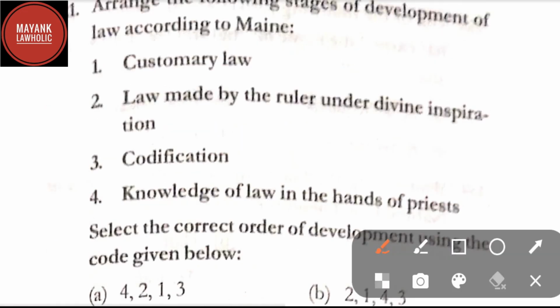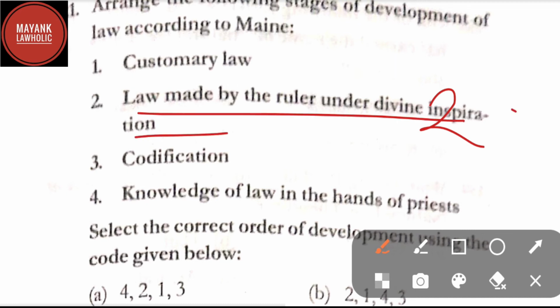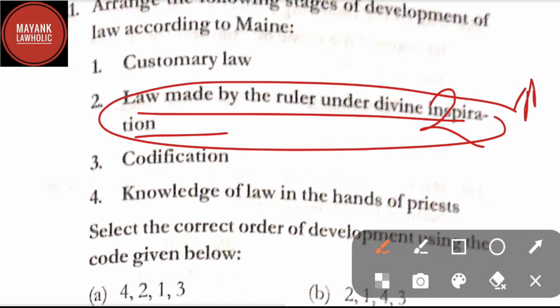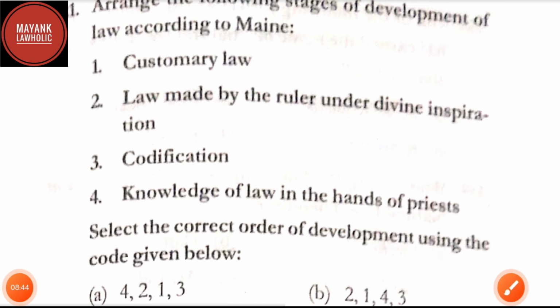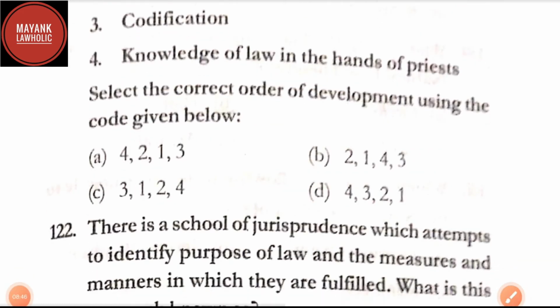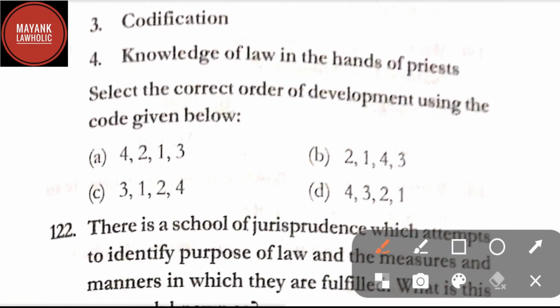That is, law made by the ruler under divine inspiration is the first statement, then customary law, then knowledge of law in the hands of priests, and then codification. So by going through this chronological order, the correct answer in question number 121 is option B.